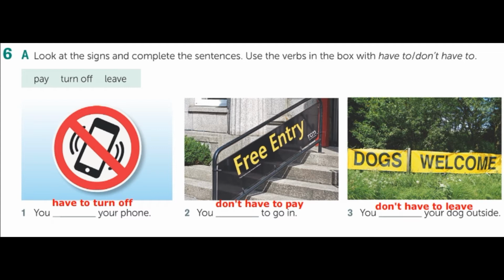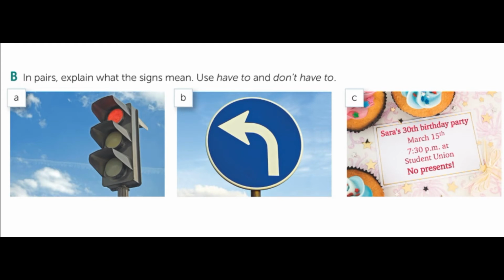So it's not necessary to leave your dog outside. You see? Pay attention to pictures A, B, and C, using the verb have to. In the negative, don't have to. Pay attention to the ideas of each picture.